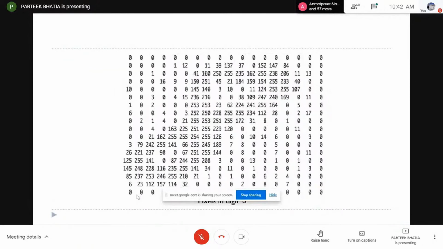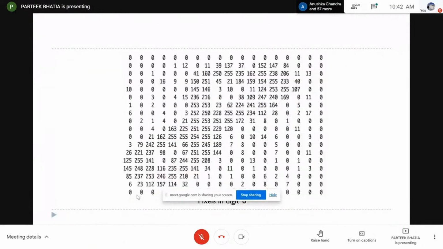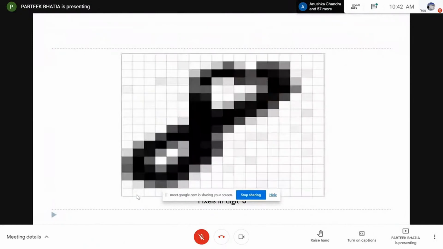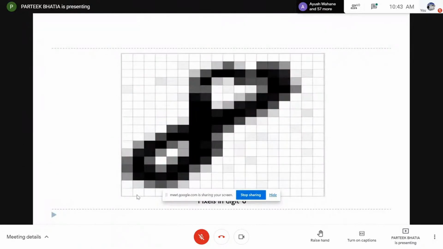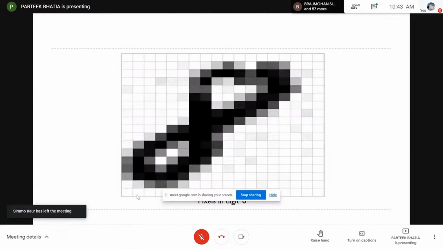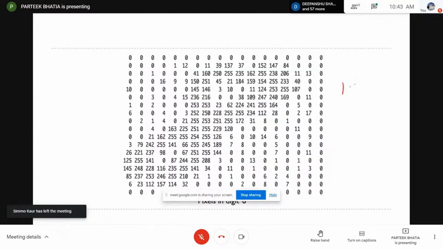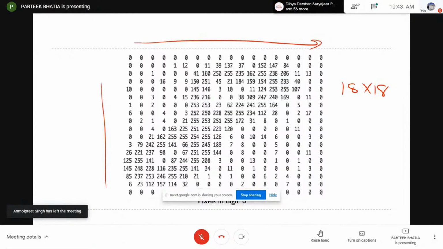So we have an image and we convert it into pixels. This particular slide explains the whole situation to you. Let's suppose I have an 8, and here I'm converting this 8 into pixels. It depends upon how many pixels I create from the image. Here I am talking about a size of 18 into 18, meaning 18 rows and 18 columns. The image is divided into 18 rows and 18 columns.